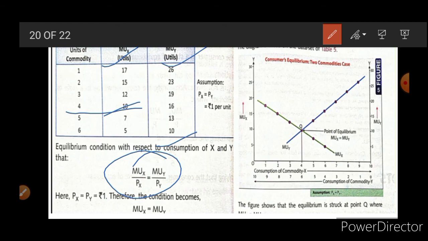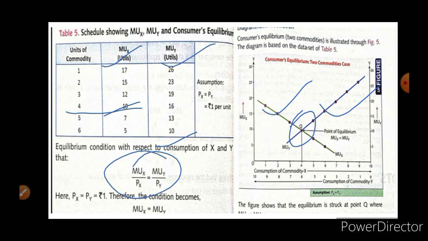Now here you can see this is the MU of X and this is the MU of Y. Both are intersecting at the point Q. So this is your consumer equilibrium point.